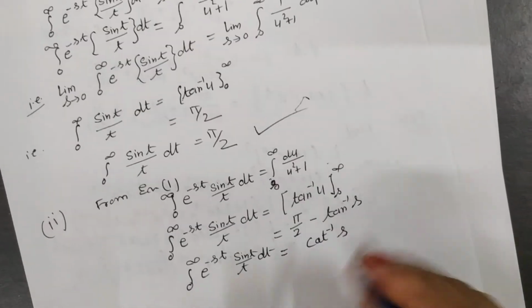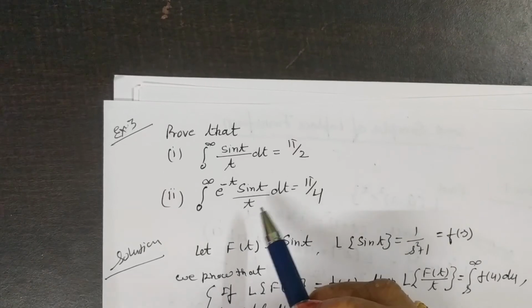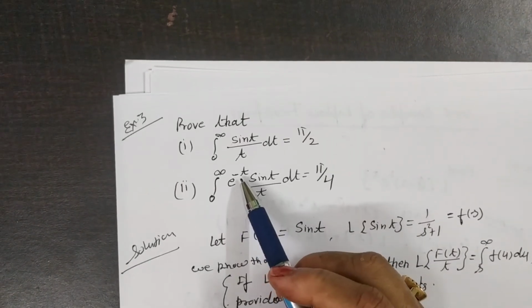But according to your question, it is given as e to the power minus t.